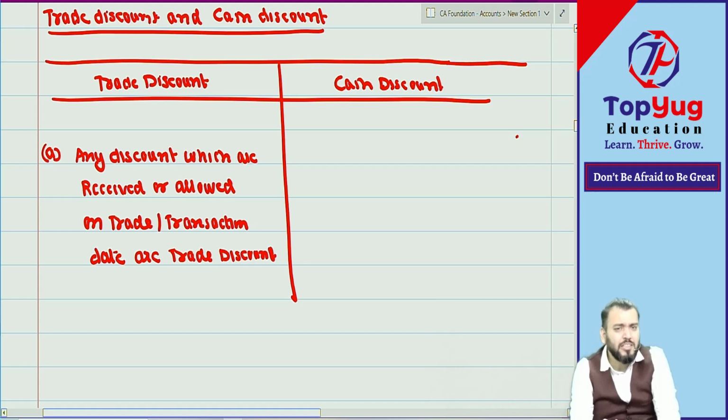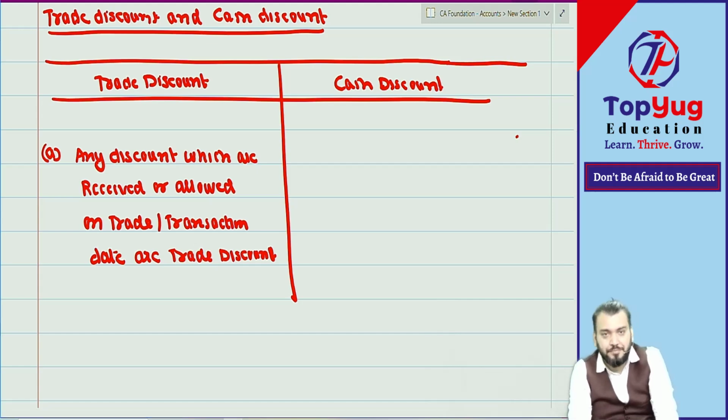This trade discount is also sometimes known as rebate. Whenever any discount is given on the trade date for some specific reason, it becomes a rebate. The difference between trade discount and rebate is that trade discount is given to all customers.